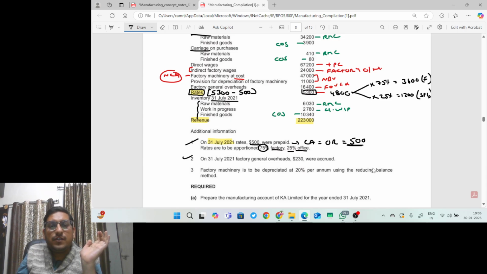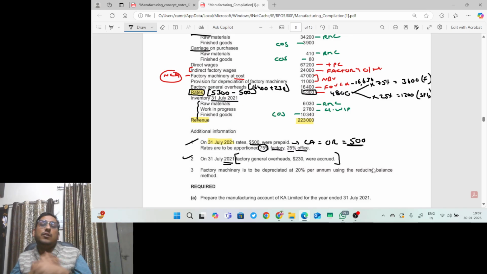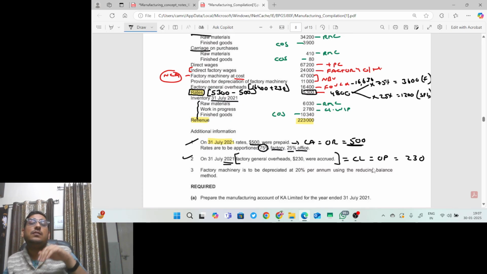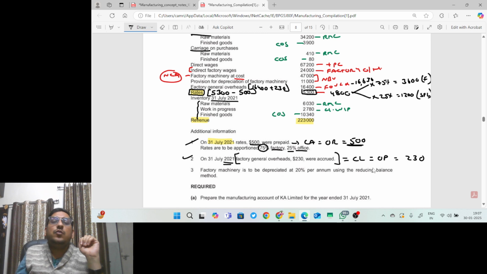Second point, on 31st July 2021, factory general overheads of 230 were accrued. So 16,400 plus 230 will be added, and the total factory overheads will be 16,630. You got the point or not? Because 230 is accrued, this accrued will be called a current liability, other payable. Why? Because accrued expenses means incurred but not paid, that means payable. So accrued expenses or overheads will be called other payable under the statement of financial position if it is asked.